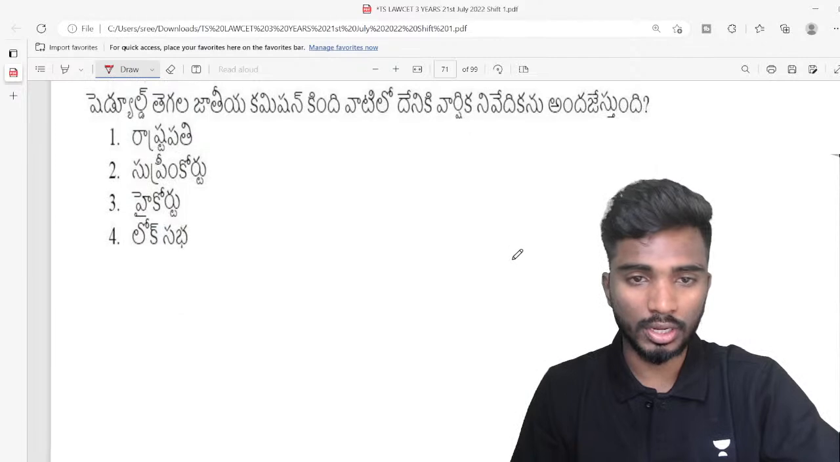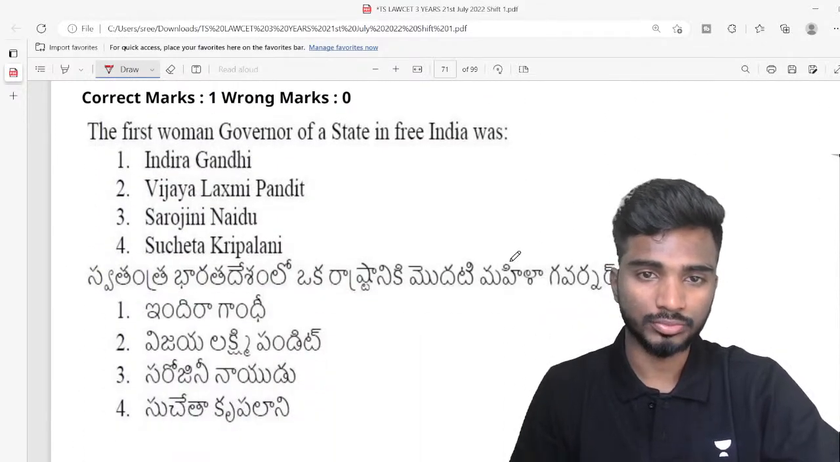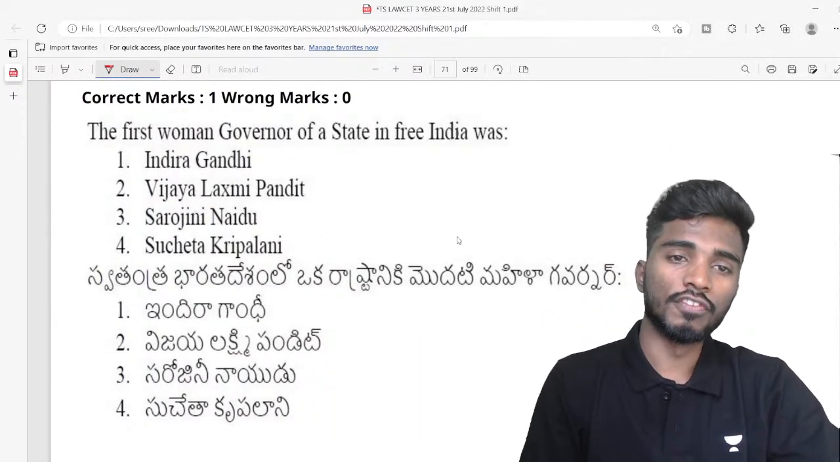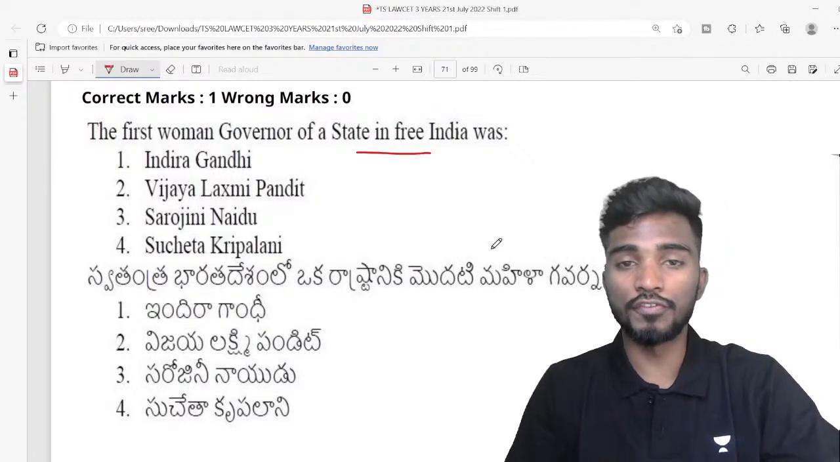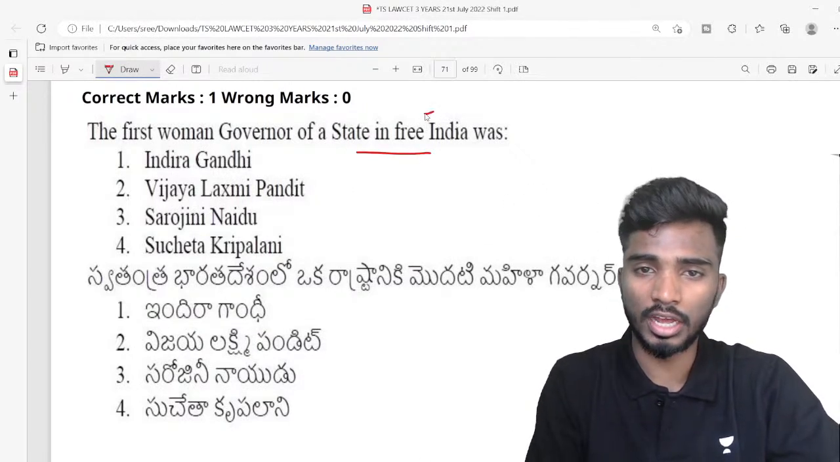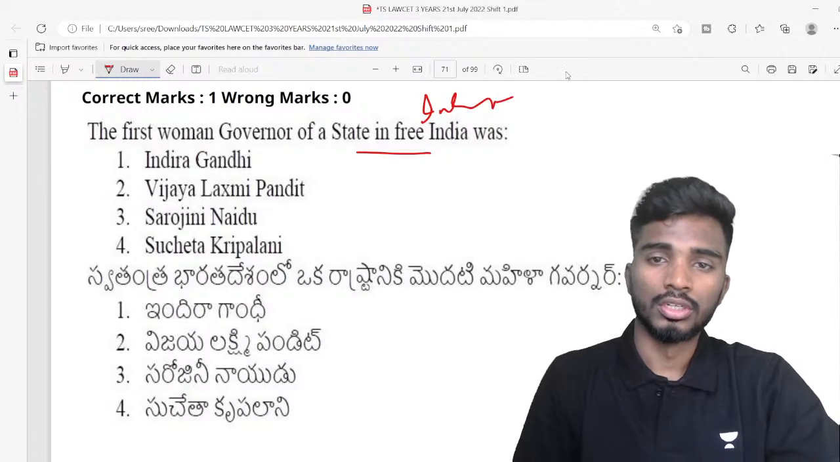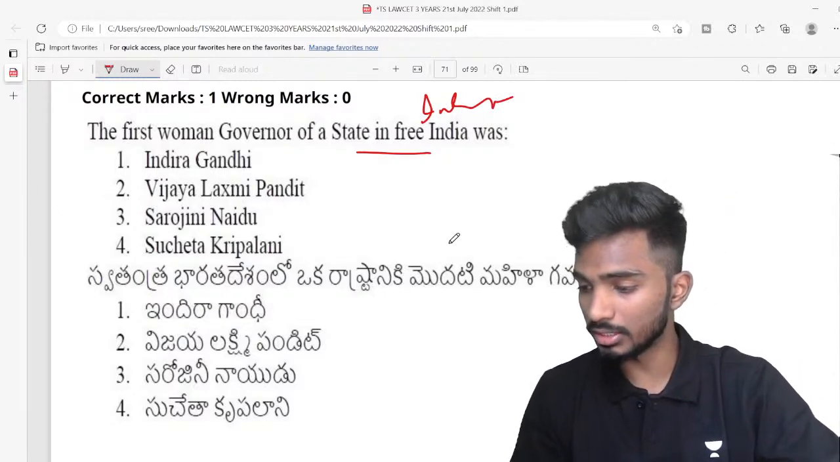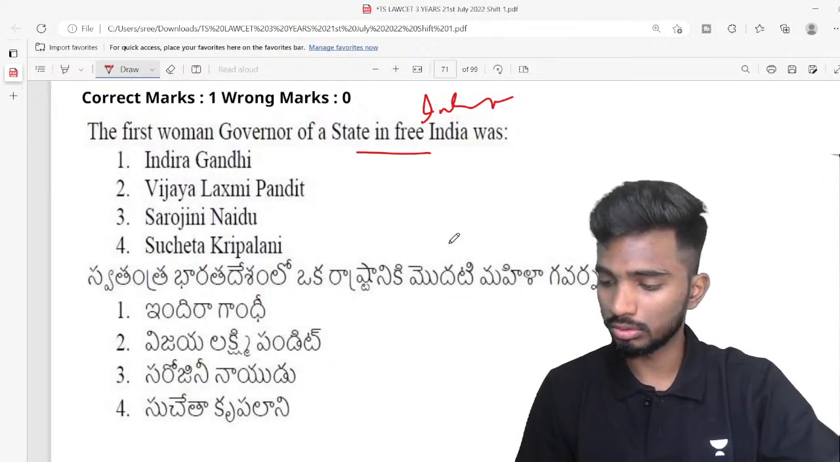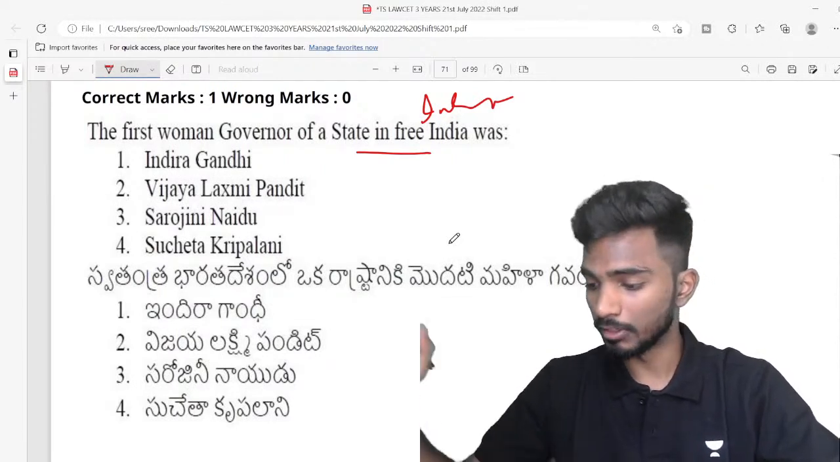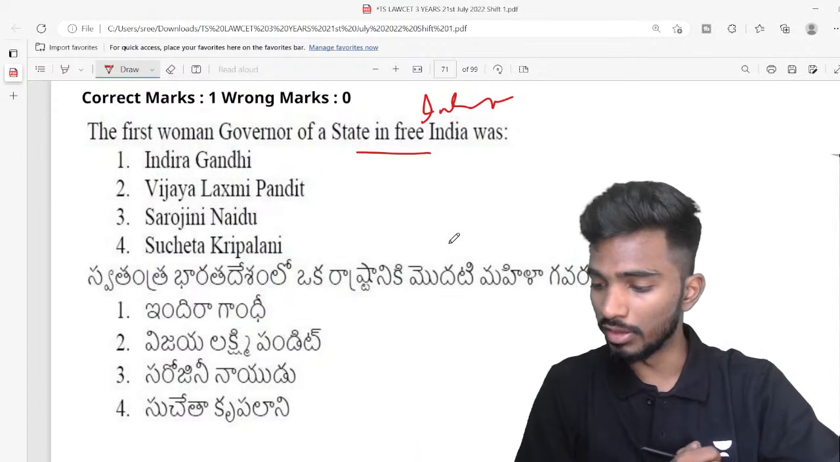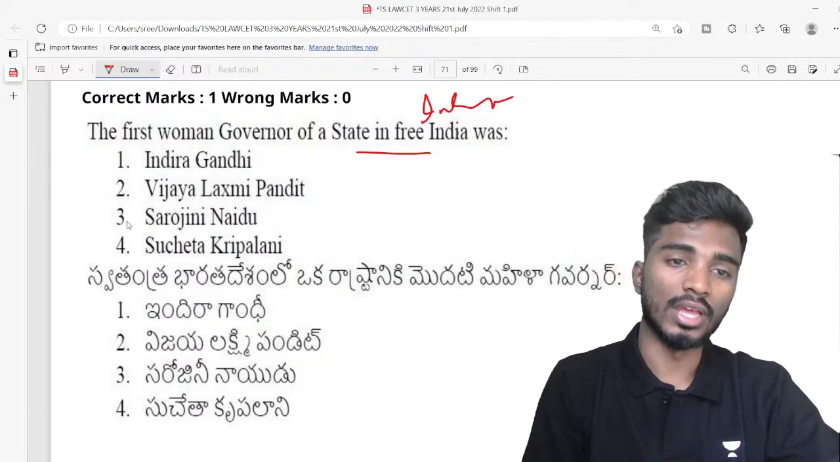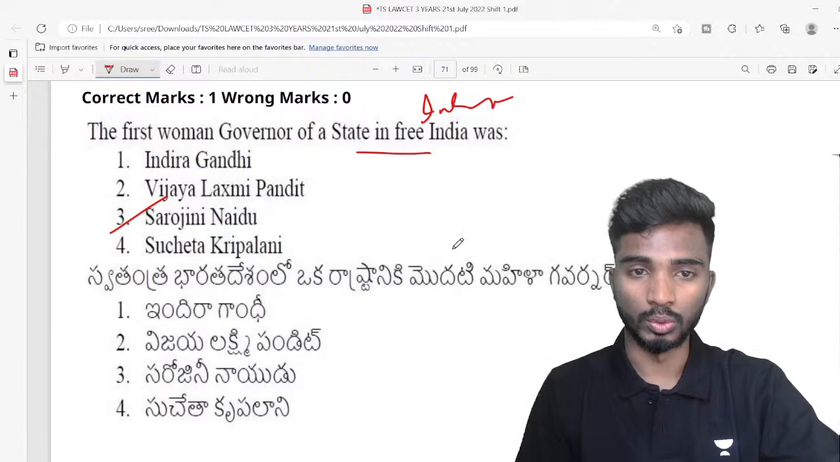Very good, excellent. Next, 88. The first women governor of a state in free India. So free India and independent India after 1947. The first governor of state in free India. What is the answer, guys? What is the answer? A very easy question. Very good Nidhi, very good Nayak, excellent. So the answer is Sarojini Naidu.